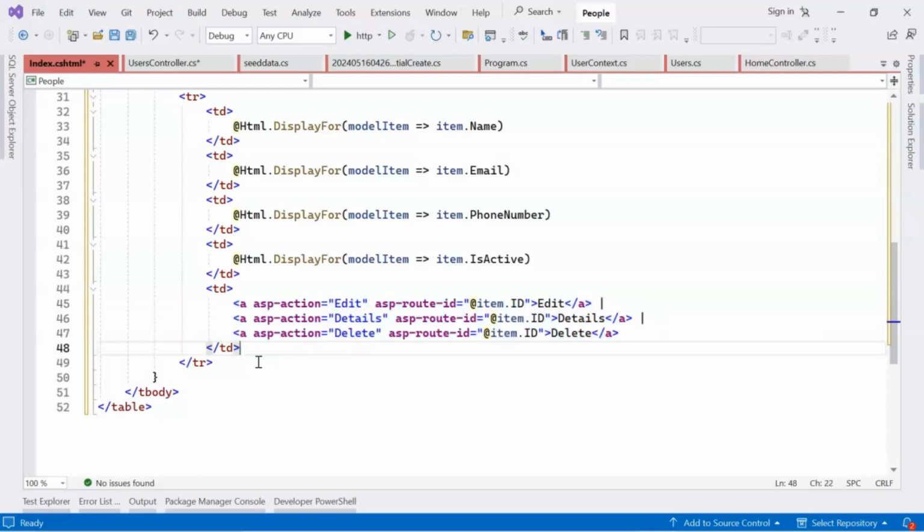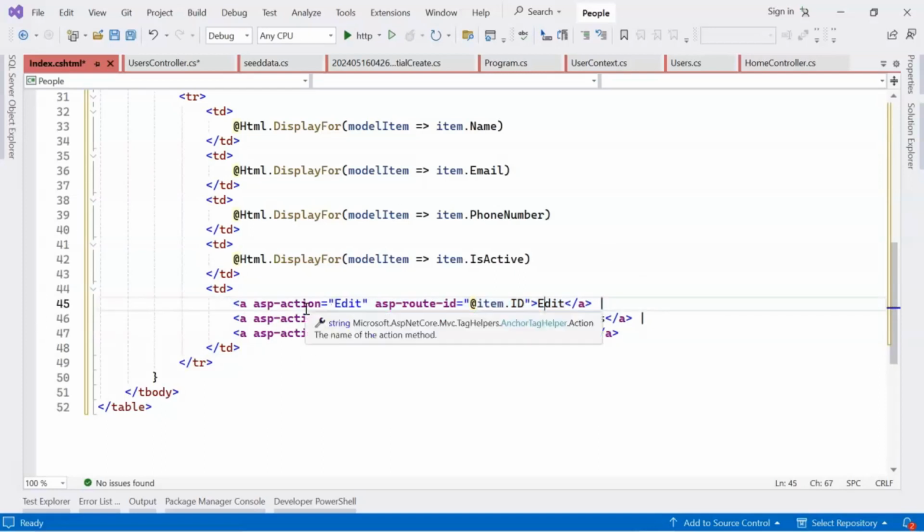So this will be shown in the table format. So whenever a user clicks on edit, this is a hyperlink, it will be redirected to the edit page. So this is the action method for the edit, and this is the ID which is going to be sent from this page. So the same thing is for the details and for the delete.